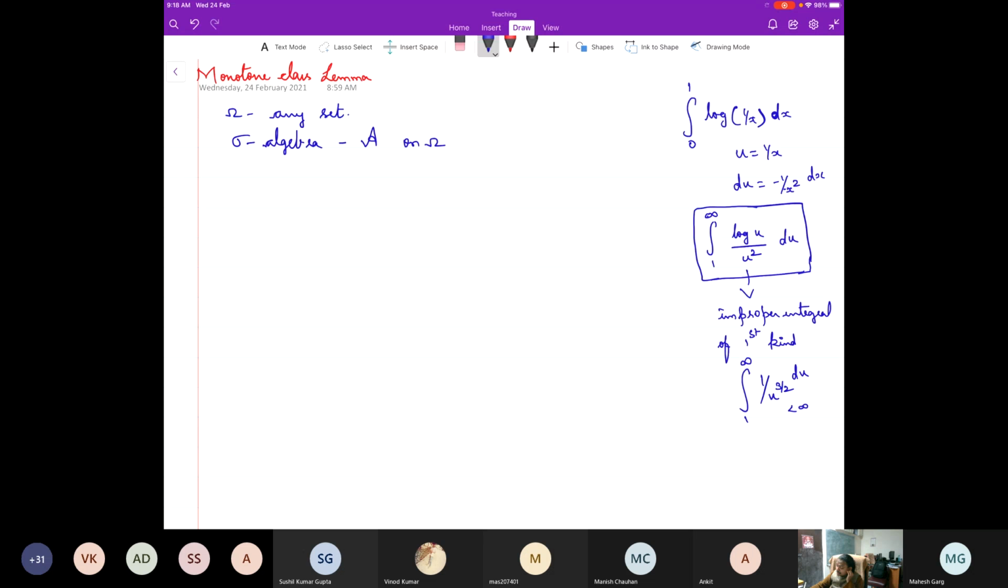And then the second thing that you will have to observe is that this is bounded, and then calculate the value of this integral. These are the things that you'll have to do. Fine.